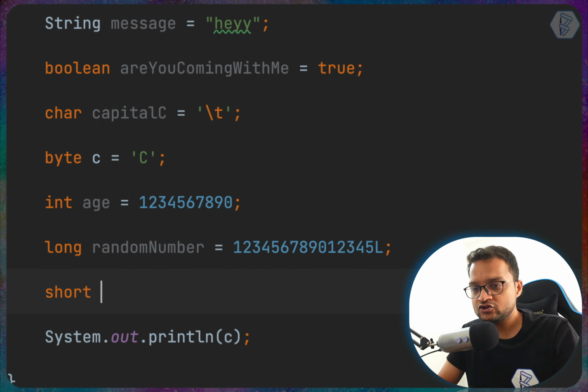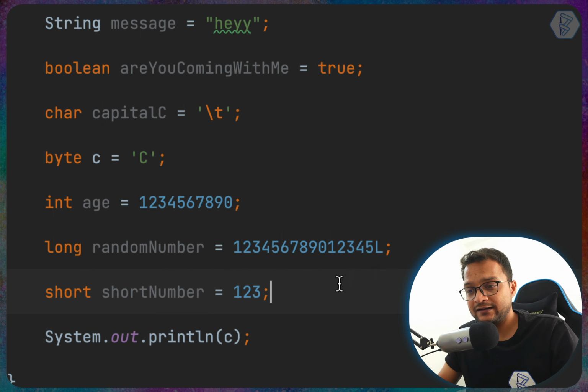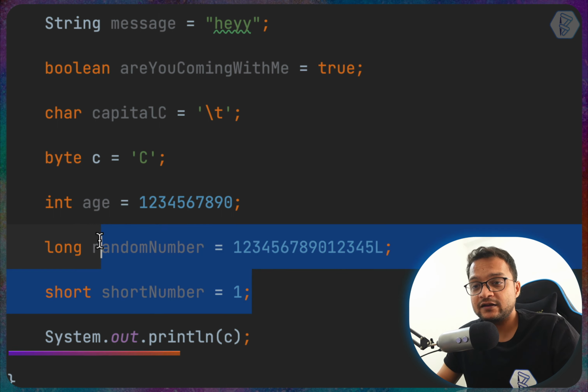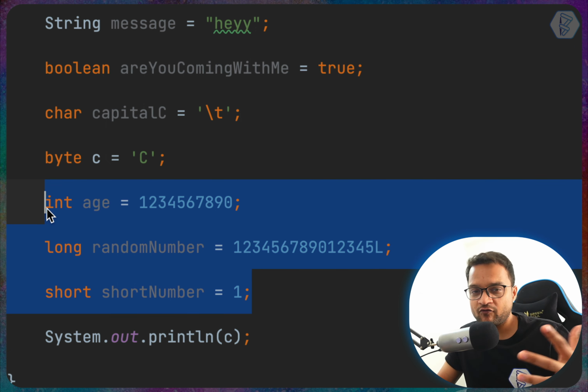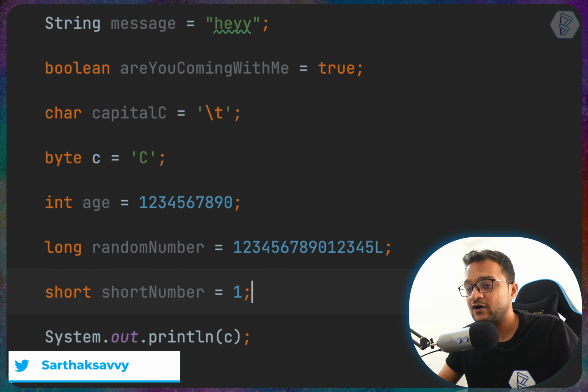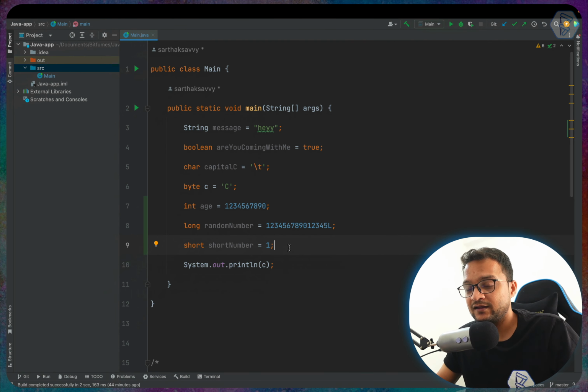We also have a short one, so short number, and we can simply say hey, it's a short number, and short means a very short digit, maybe only 1 or maybe -1 or -2, something like that. So yes, all these numbers can include positive numbers and negative numbers. I will talk about the range of all these things in a later episode, but for now this is the only thing we need to understand here in the integer literals, which is basically the integer type of data type.